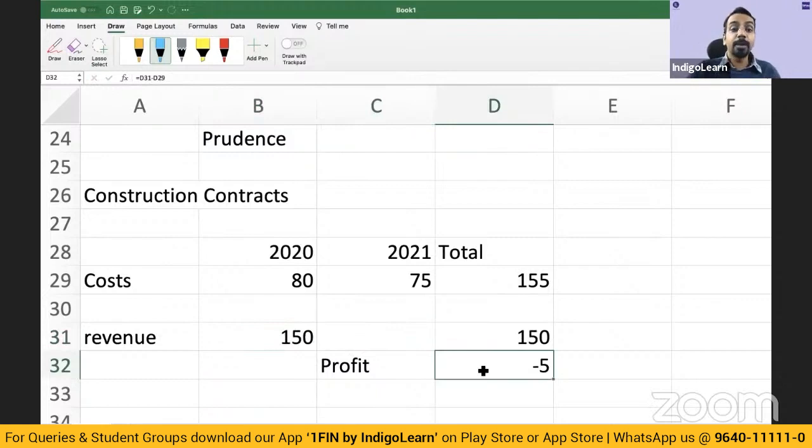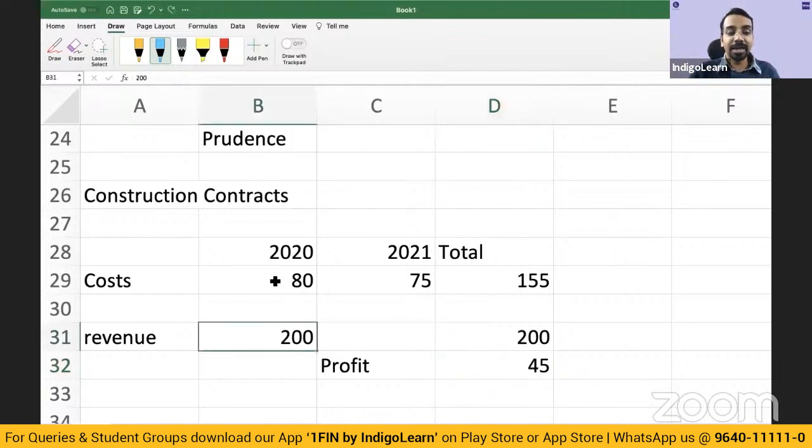Right. Now here you will apply prudence. If the estimated result or outcome of the contract is a loss, you will recognize that loss immediately. That is the first thing. In the earlier case, you will see how much is the cost incurred in 2020 as compared to the total cost. So you will say what is the percentage completion.